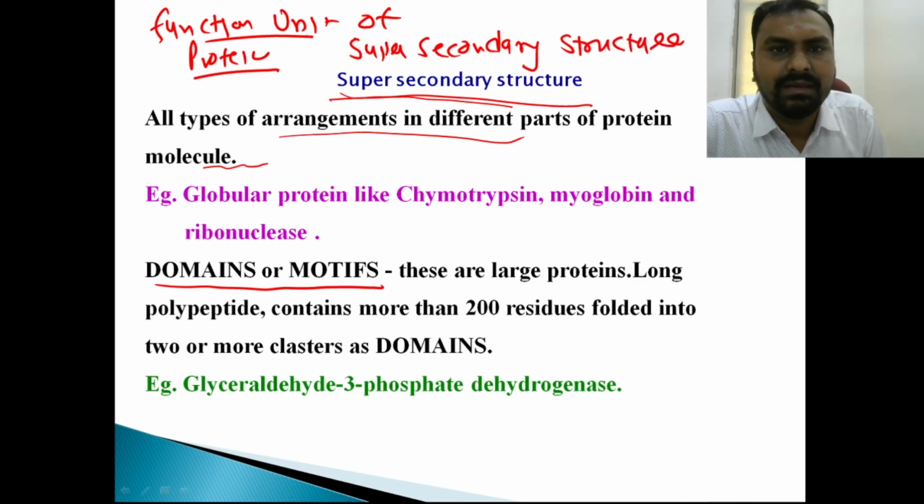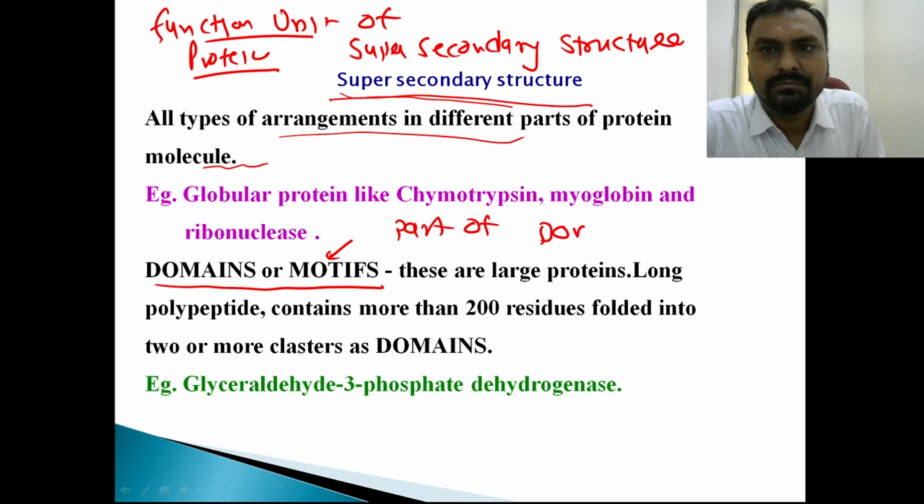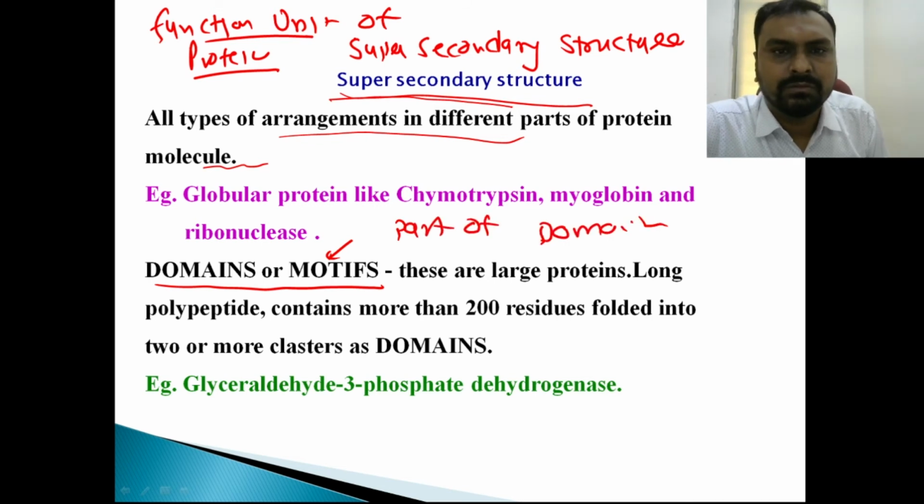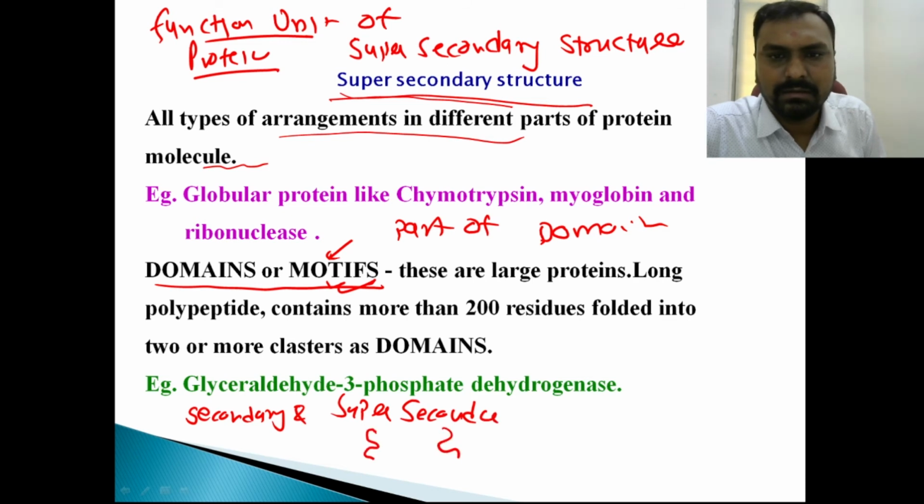Okay, while motif is a part of domain. So what is this motif? Motif is made up of secondary and super secondary structure. Like it is made up of alpha helix, then there will be turn, then there will be beta pleated sheet, this type of structure.